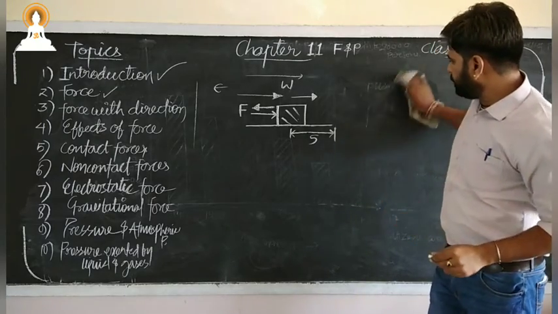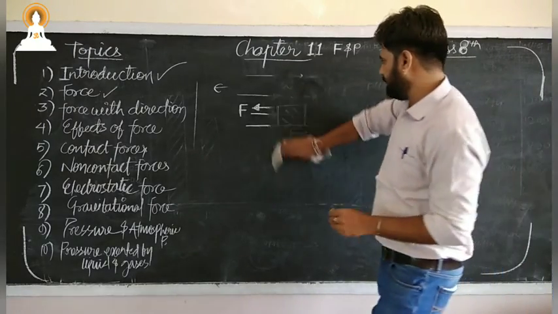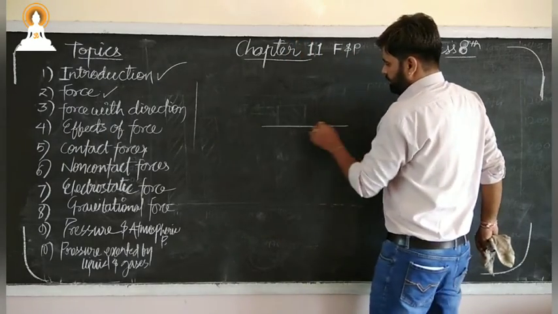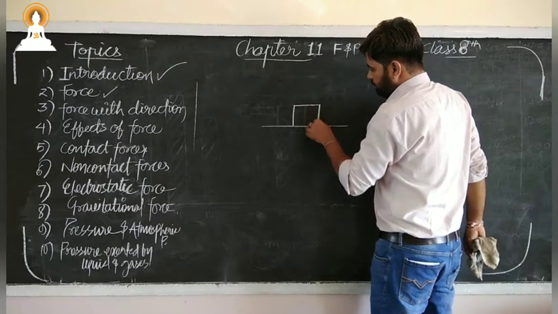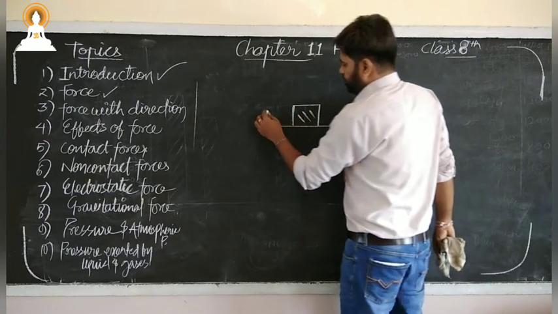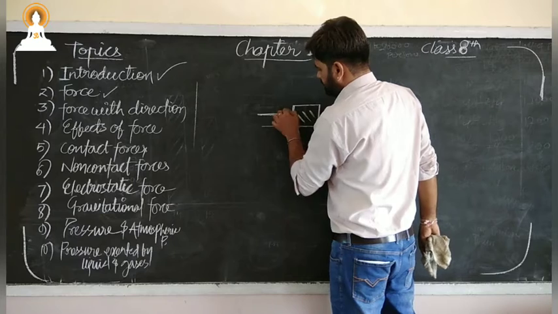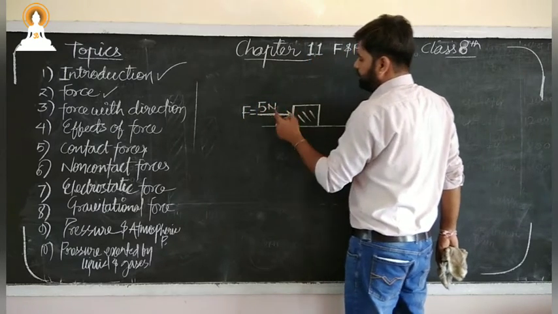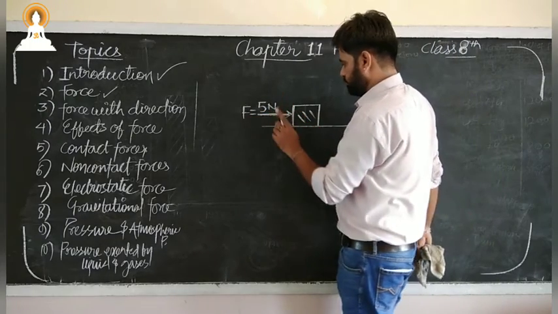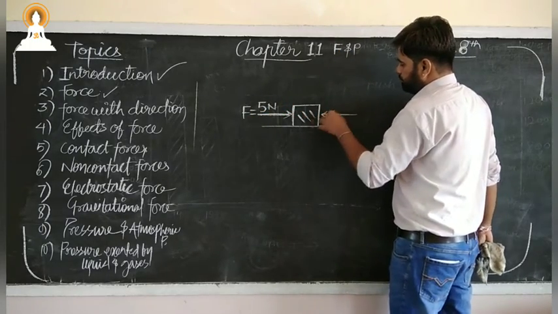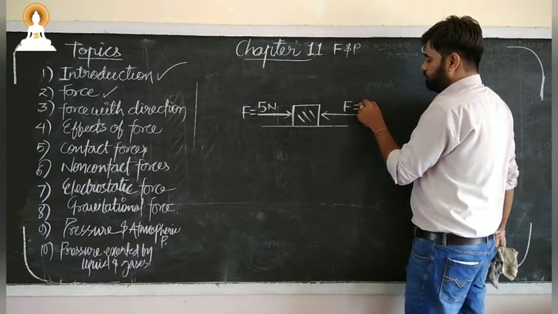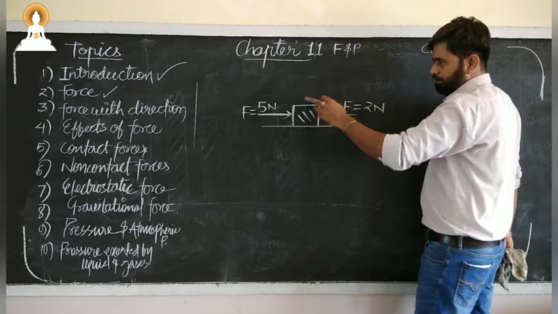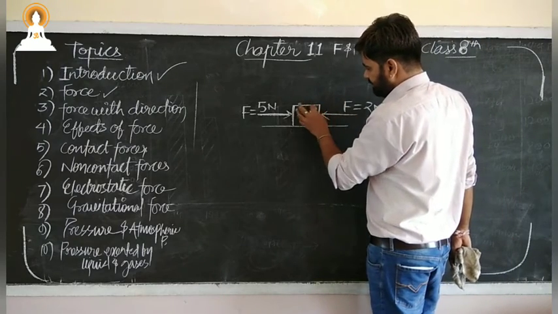Now from the point of view of calculation, let us see what is the importance of direction. Suppose again we are taking the same block. If I am applying a force of 5 Newton magnitude, Newton is the unit of force, and my friend is applying a force of 2 Newton in the opposite direction, then how can we find the net force?